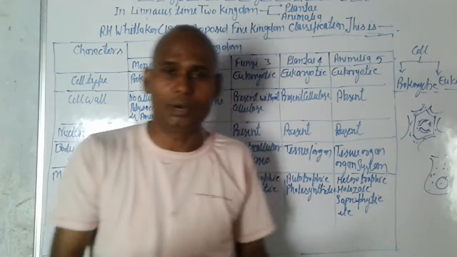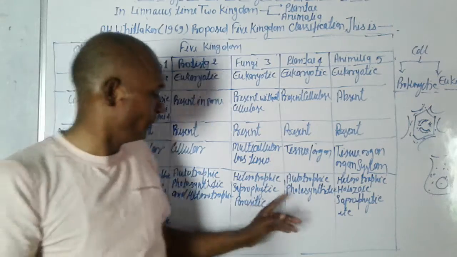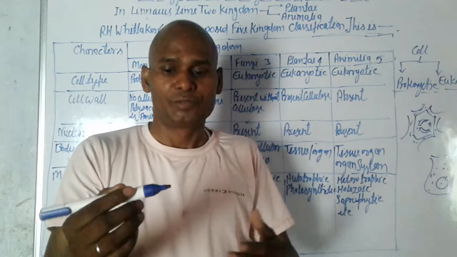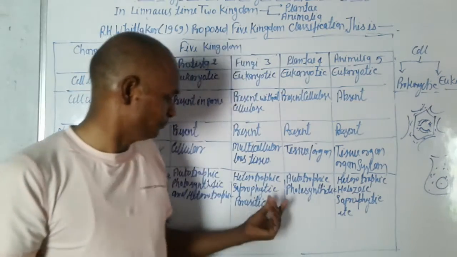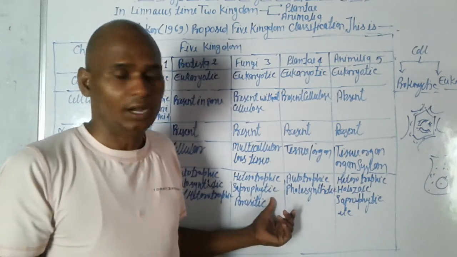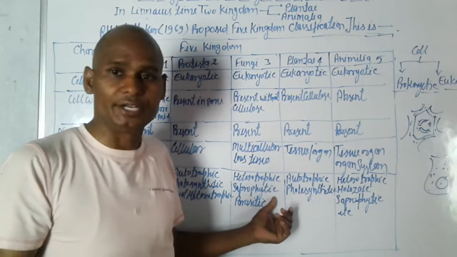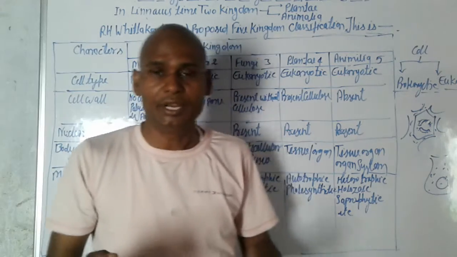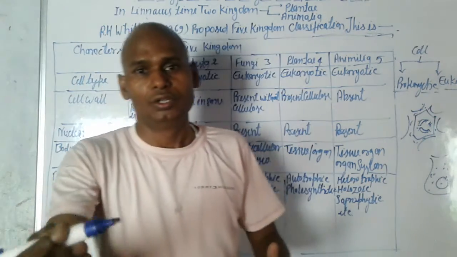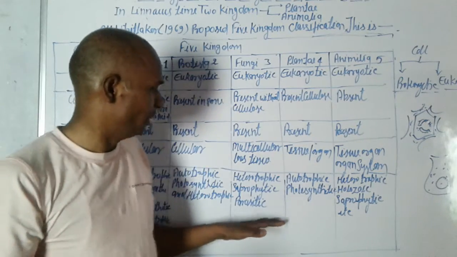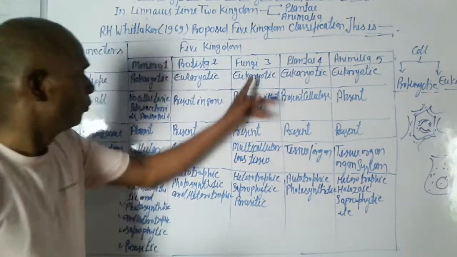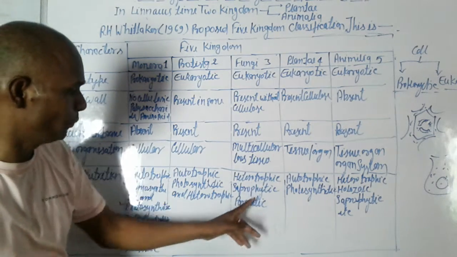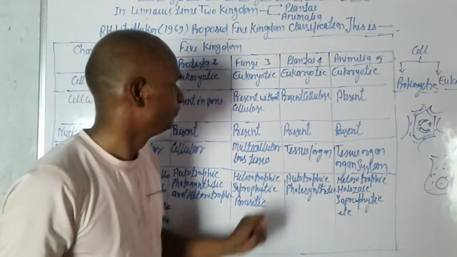We know about the saprotrophic mode of nutrition, such as they take nutrients from decaying or decomposed materials. And parasitic means they take food from their host. So fungi have three modes of nutrition: heterotrophic, saprophytic, and parasitic.